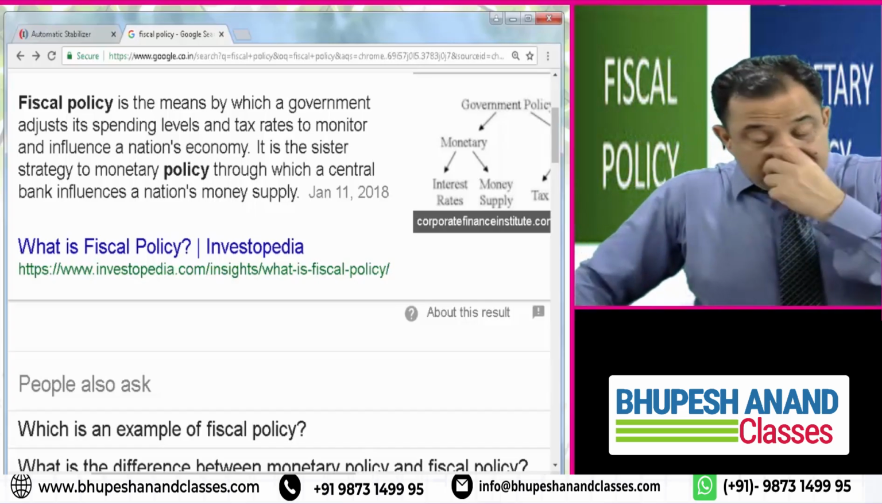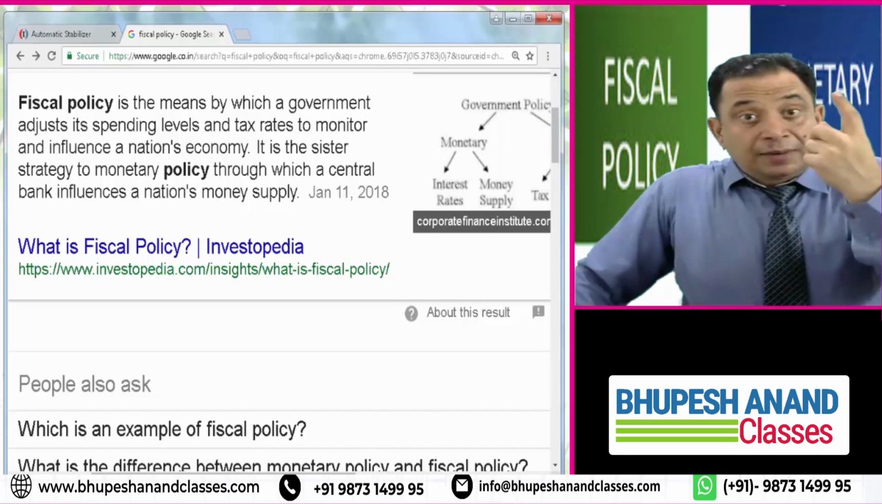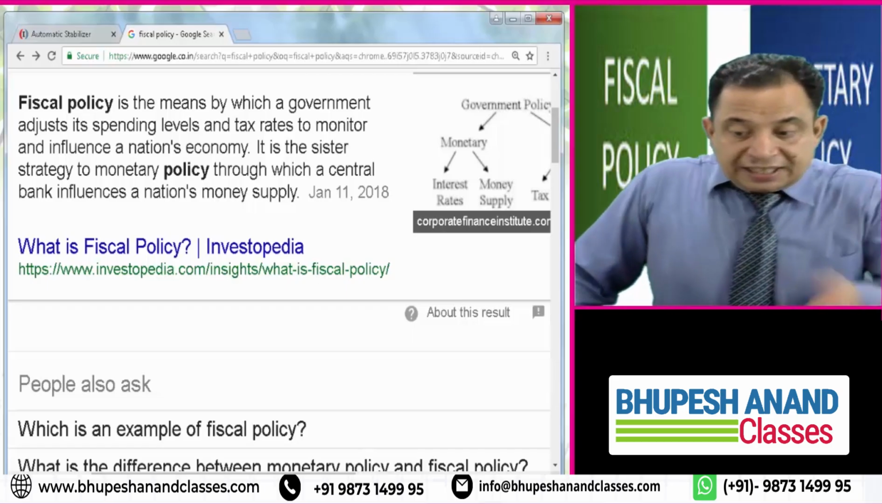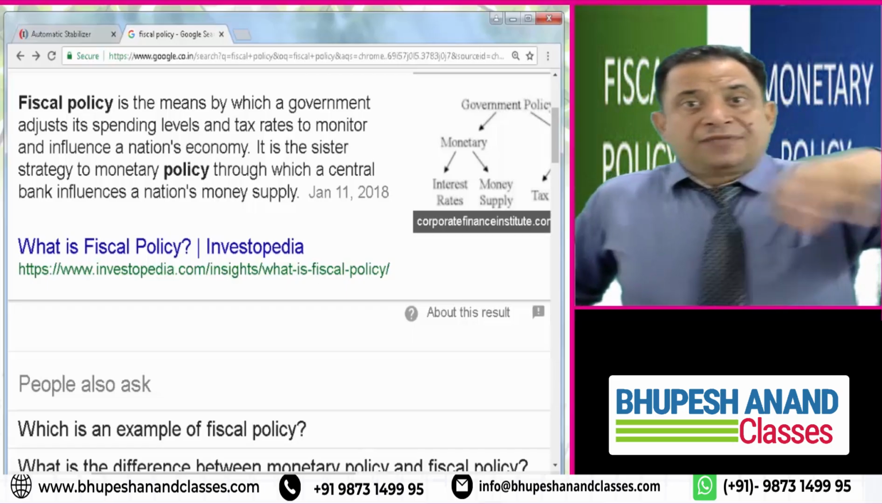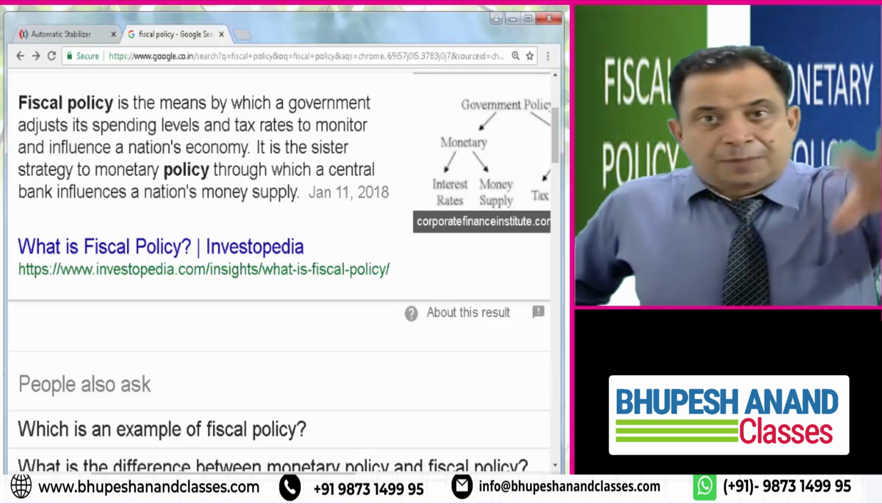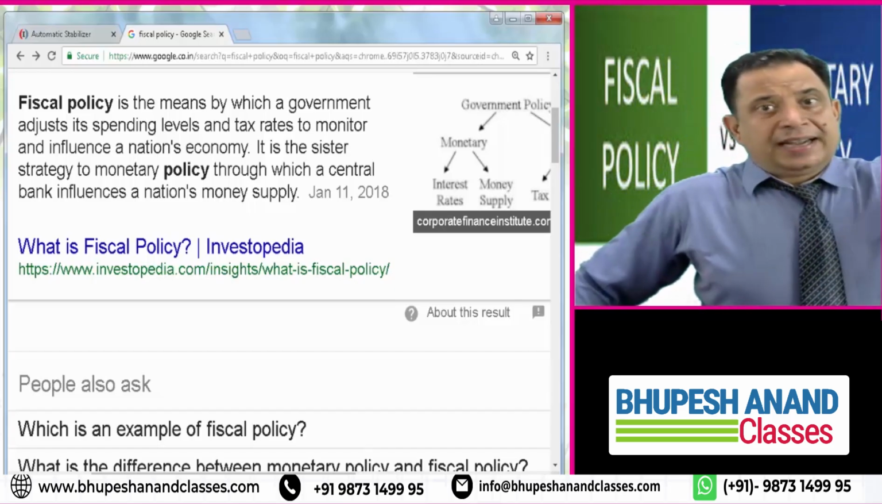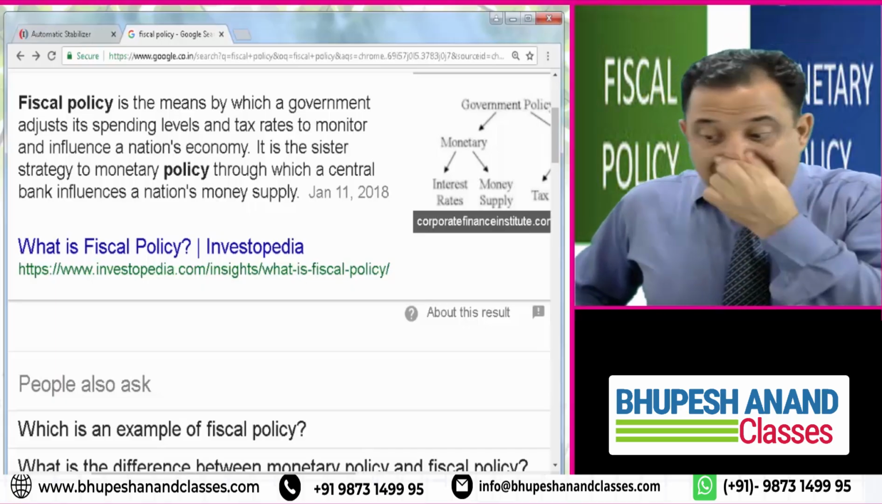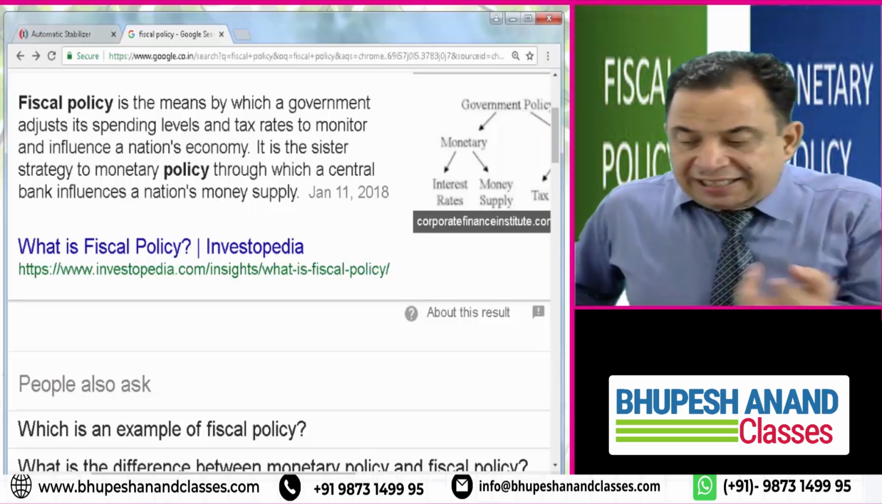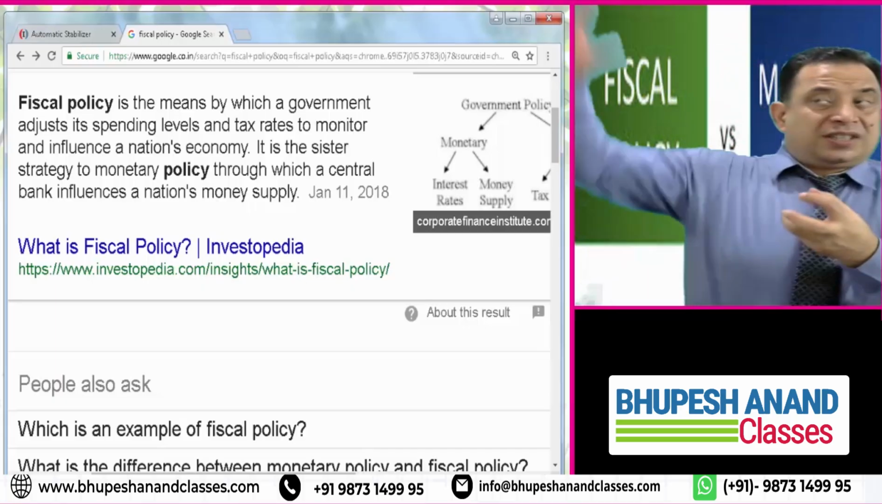Just see the words. Government. First word is government, not the central bank, not the governor. Government adjusts its spending level, that is how much it has to spend on infrastructure, how much on subsidies, on developing dams, bridges, all those facilities, on defense, and tax rates. It means how much is their income.